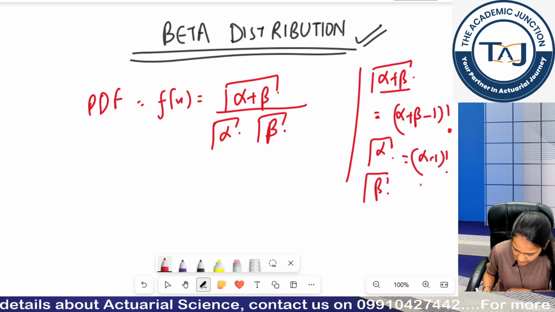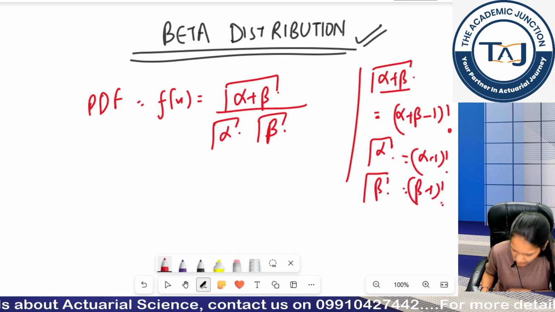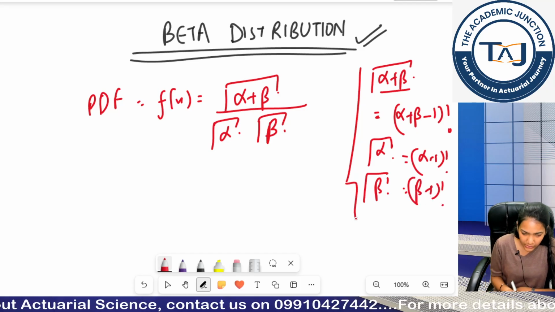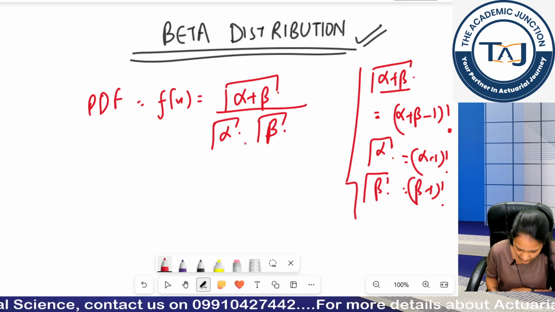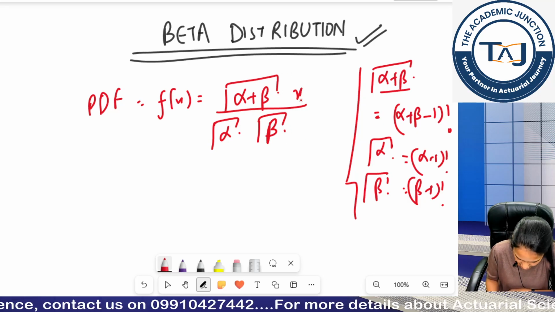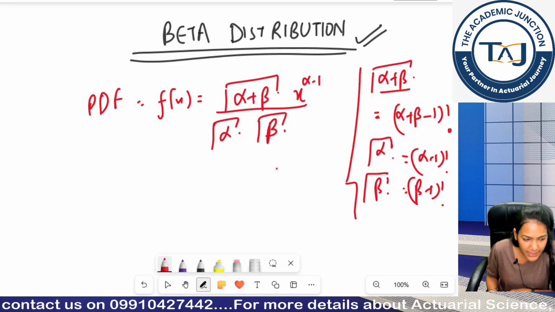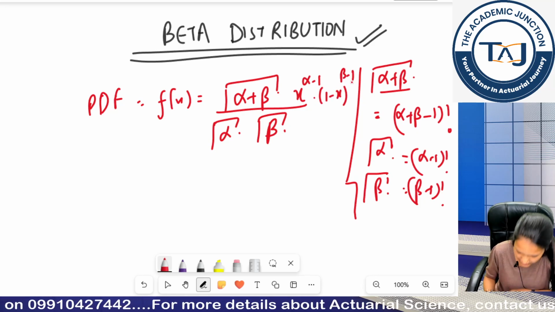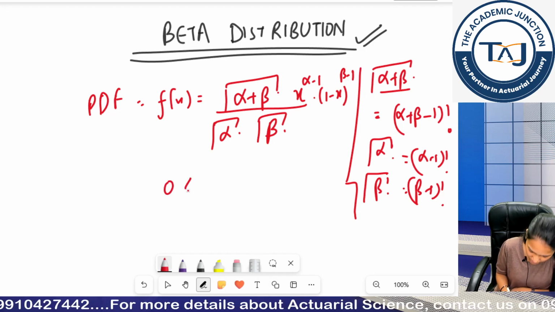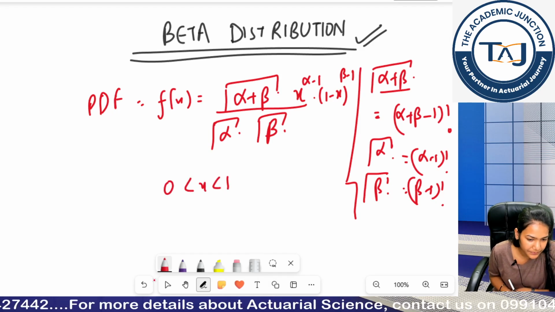Gamma(beta) is beta minus 1 factorial. So this is the PDF. Now you can see what parameters are involved here. This is the coefficient. Again I have x to the power alpha minus 1 here and (1 minus x) to the power beta minus 1 here, where my range goes from 0 to 1.